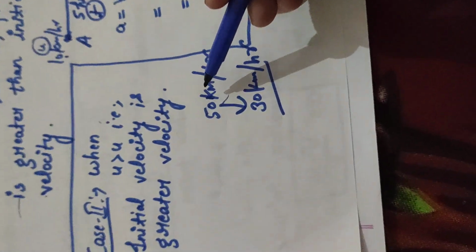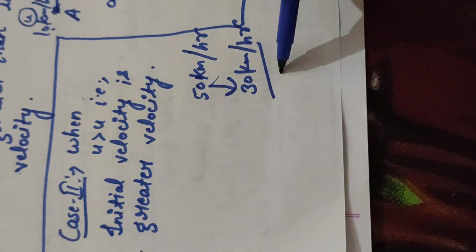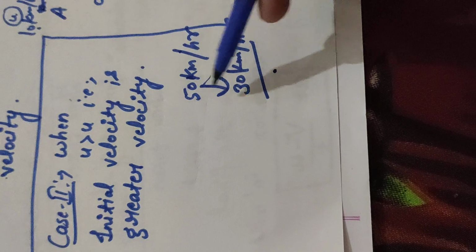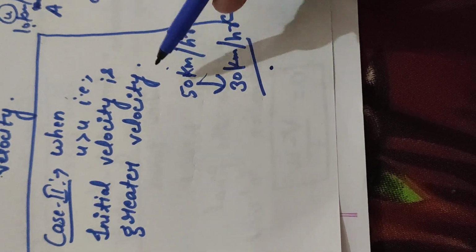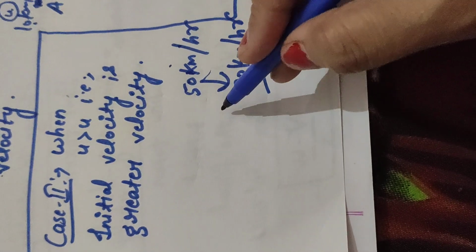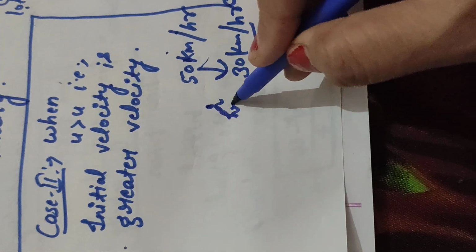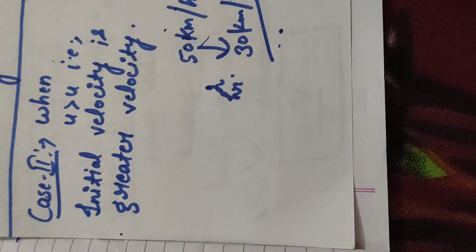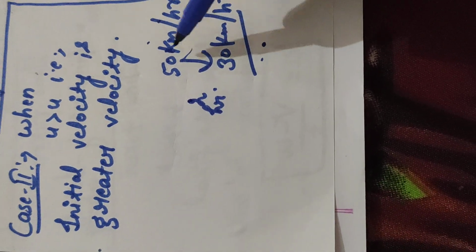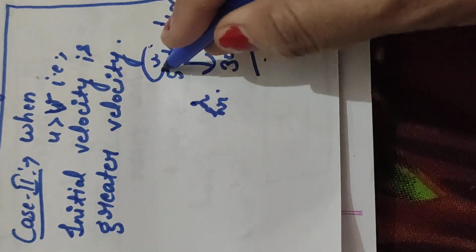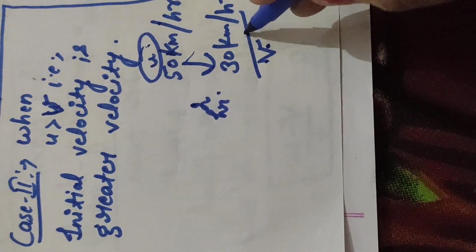So earlier you were riding your bike at 50 kilometer per hour, and now you are traveling at 30 kilometer per hour. The time which you have taken for changing the velocity from 50 to 30, suppose that it is 2 hours. Then here your initial velocity u was 50 kilometer per hour, and it is your final velocity v.